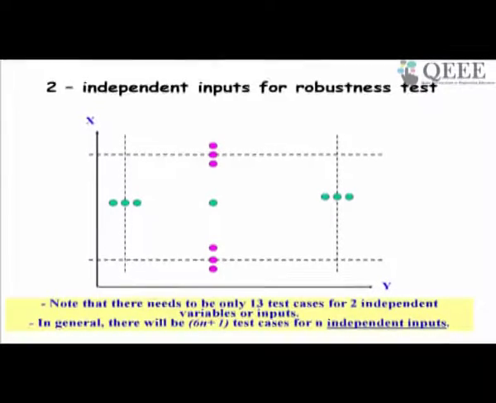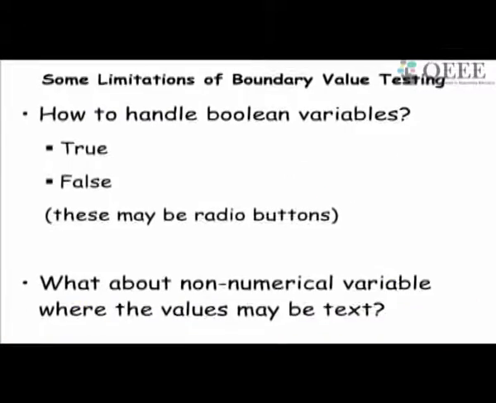So the total number of test cases will be 3 times 4, 12, plus 1, 13. If there are n input variables, then the total number of test cases will be 6n plus 1. But the limitations of boundary value testing are how to handle Boolean variables, because these are only true or false, and how about non-numerical values, etc.